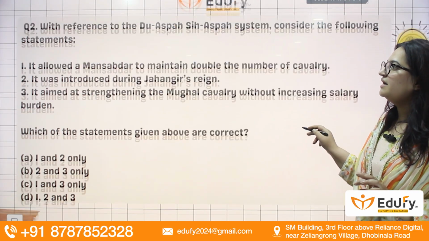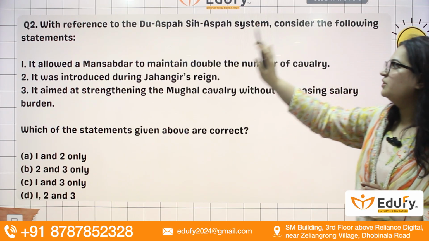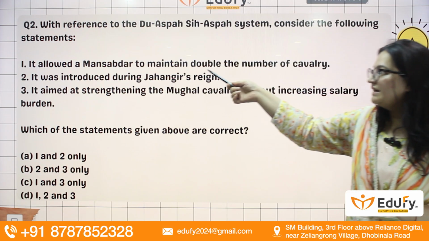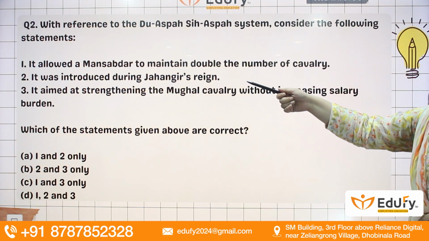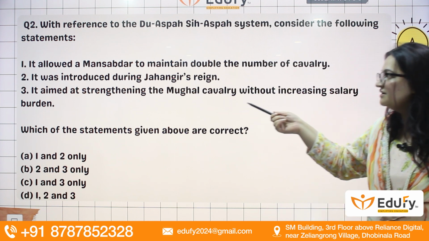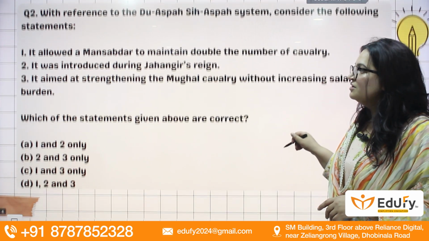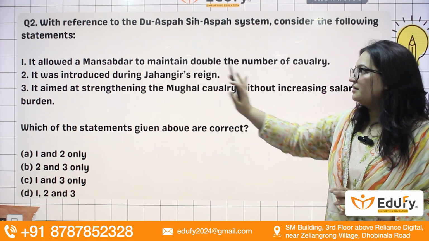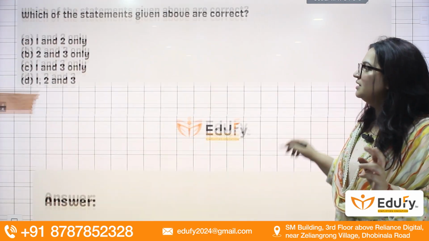Coming to the same topic again, the Du-aspa Sih-aspa system, consider the following statements. So what is this system all about? First, it allowed Mansabdar to double the number of cavalry. Second statement, it was introduced during Jahangir's reign. Yes, this is right. It aimed at strengthening the Mughal cavalry without increasing the salary burden. Right, this is also right. So here answer will be 2 and 3, not 1. It doesn't allow the Mansabdar to increase or double the number of cavalry.